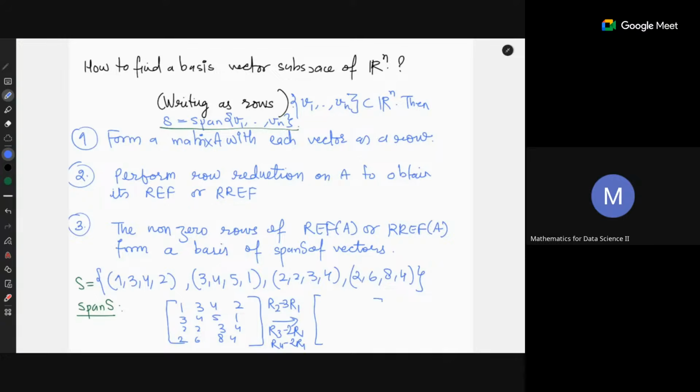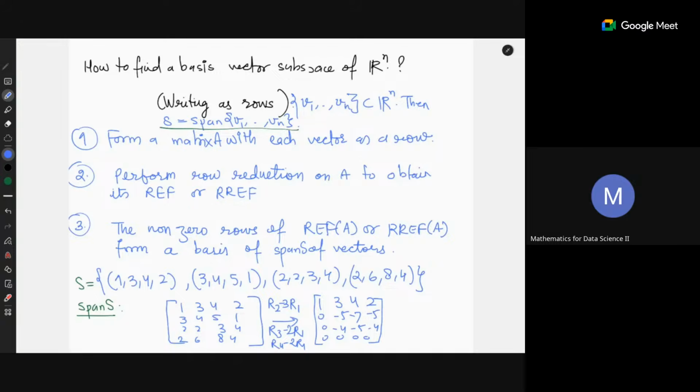We get 1, 3, 4, 2 as the first row, then the second row 0, 4 minus 9 minus 5, 5 minus 12 minus 7, and so on, with the last row 0, 6, 2 minus 6 is 4, 3 minus 8 minus 5, 4 minus 8 minus 5.